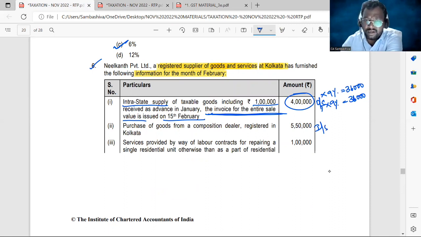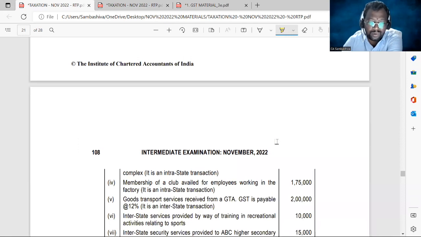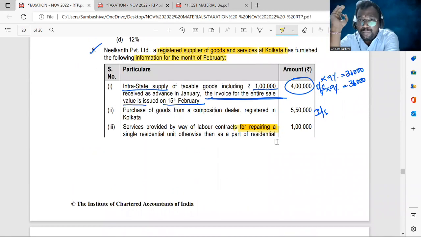Second transaction, purchase of goods. This is an inward supply. We will look at it in the second step. Next, services provided by way of labor contract for the repairing of a single residential unit. This is a key point here. Services provided by way of labor contract for repairing of a single residential unit otherwise than as a part of a residential complex. It is an intrastate transaction. Very good. Generally, pure labor contracts with respect to a single residential unit is an exempted service.